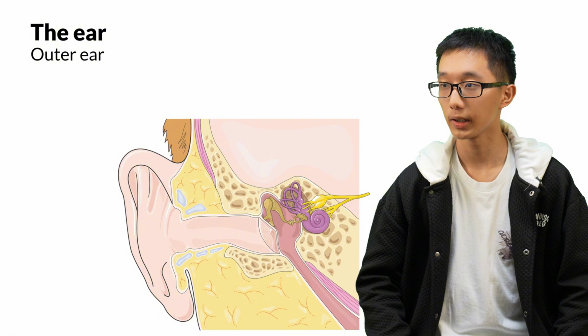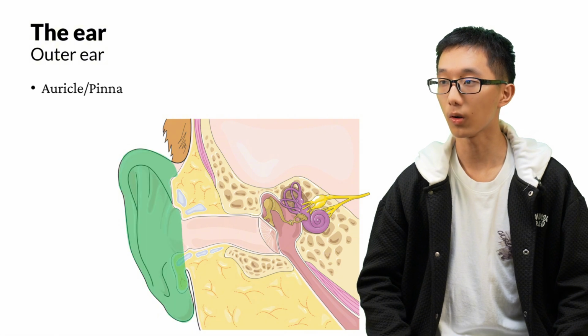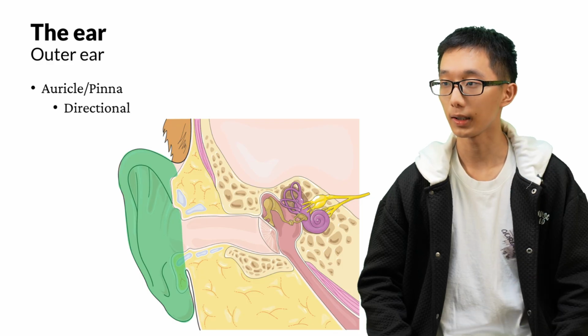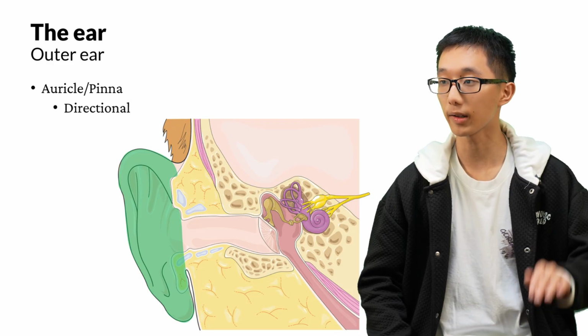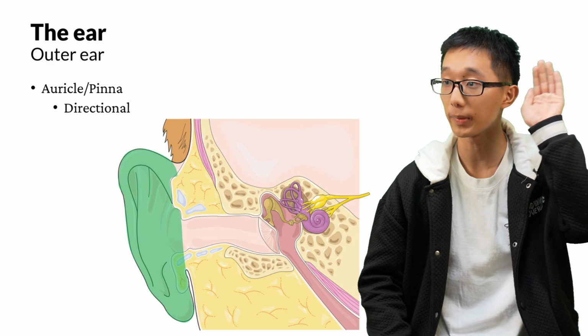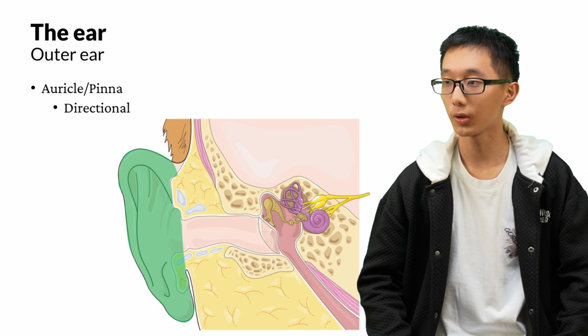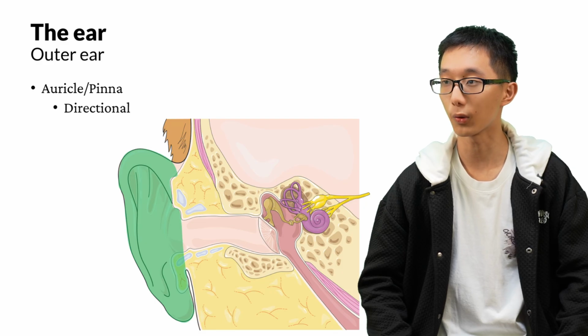The outer ear consists of the auricle or pinna, which is the part that you see on the outside. It is directional, meaning that it helps us receive sound from one specific direction, namely this direction. This will come in handy later when we're trying to decide the direction of the sound source.